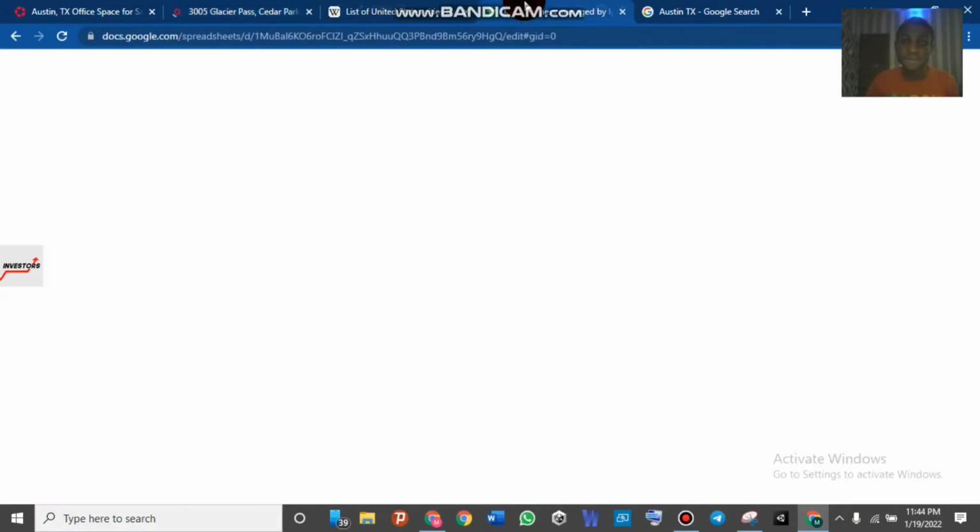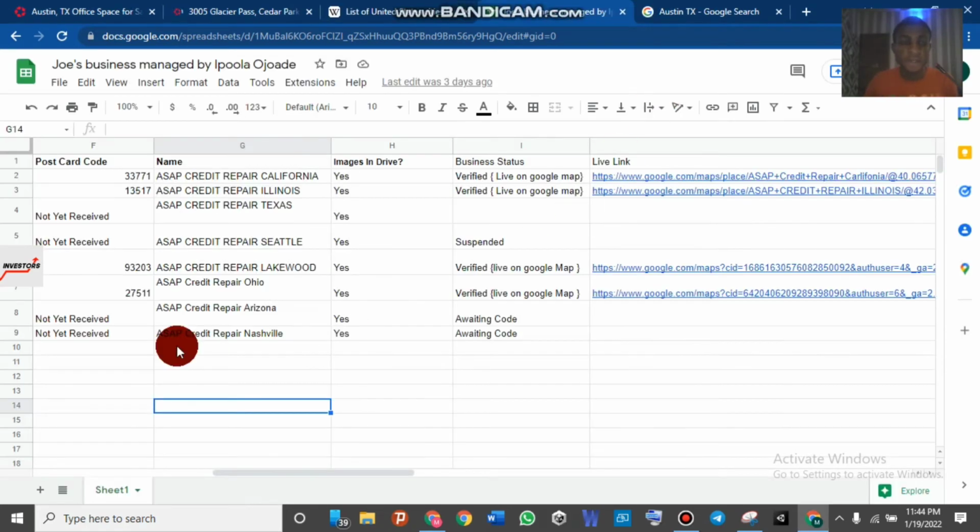These are examples of what I'm trying to tell you guys. If you're creating a GMB, make sure you save it in a spreadsheet. This is my own spreadsheet that I'm doing for one of my clients. Save it in the spreadsheet in case you forget it. These are examples of the ones that I have done for my client. As you can see, the name, the images that I saved in the Google Drive, and the business status: verified. This is a live link. This one is suspended. This one is waiting for the code to verify.